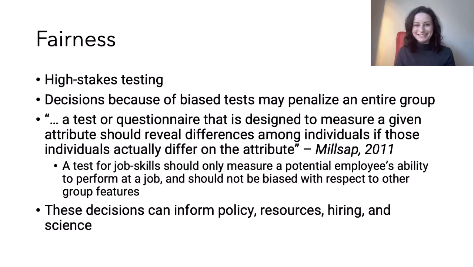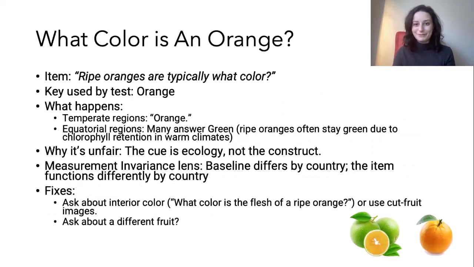So Millsap again says it best, a test or questionnaire that is designed to measure a given attribute should reveal differences among individuals if those individuals actually differ on the attribute. So in other words, a test for job skills should only measure a potential employee's ability to perform at a job. It should not be picking up things with respect to other group features. It should not be biased with respect to other group features. And you can see how you can extend this to the fact that these decisions based on measures that you make and administer, they can inform policy, they can inform resources, hiring, science, anything. So getting this right is important from an applied perspective.